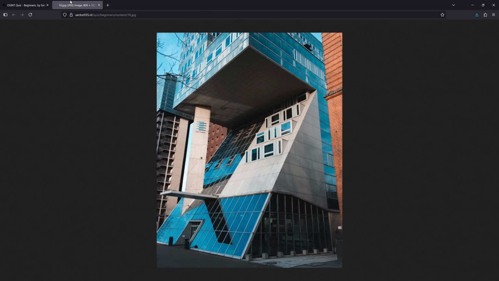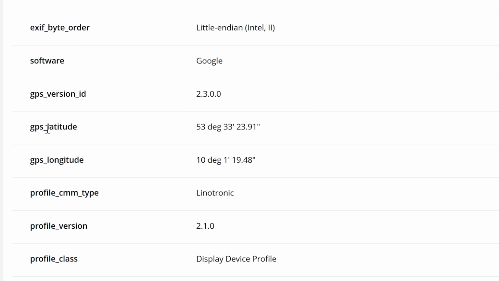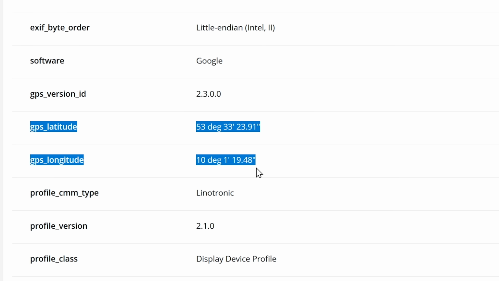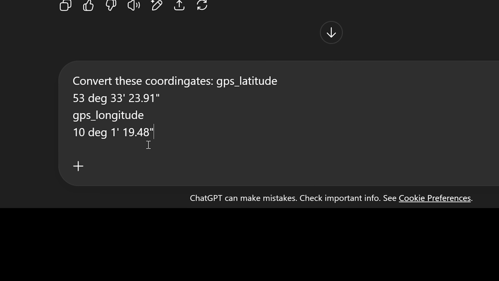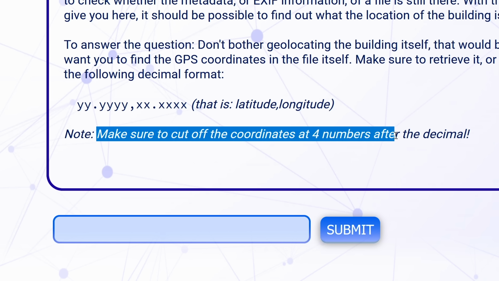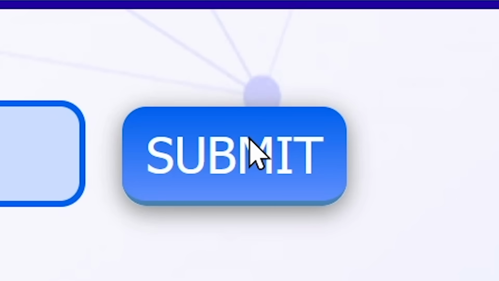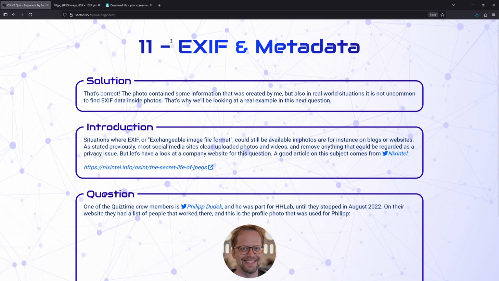So I can just yoink this image, right? Then go into view metadata, drag it in here, and booyah, there's latitude and longitude. Convert these coordinates, boom, into this format, boom. And then make sure to cut off the coordinates at 4 numbers after the decimal. That's 4 right there and 4 right there. Is this the answer? It is. Wait, I'm actually enjoying this test a lot.